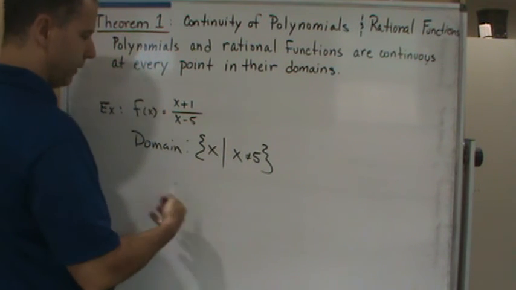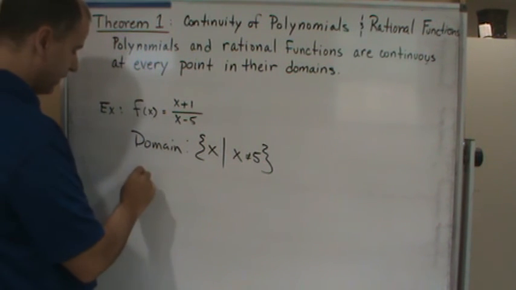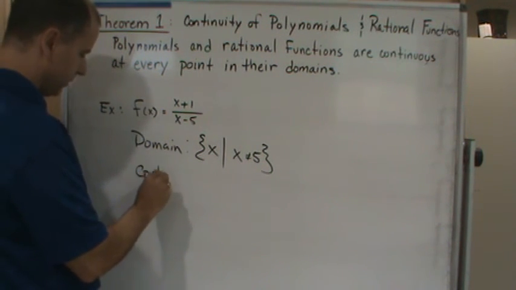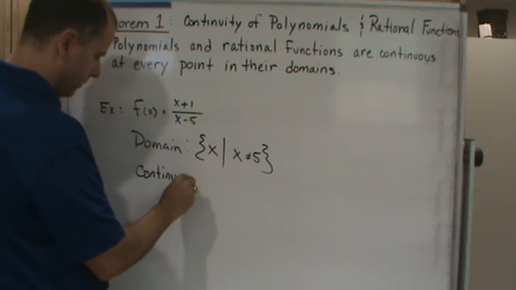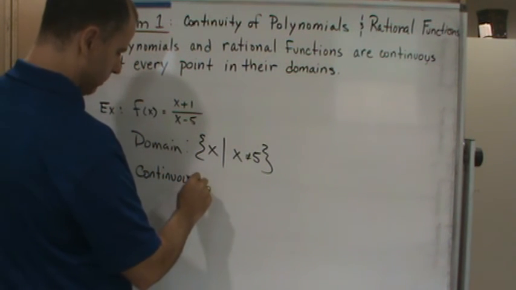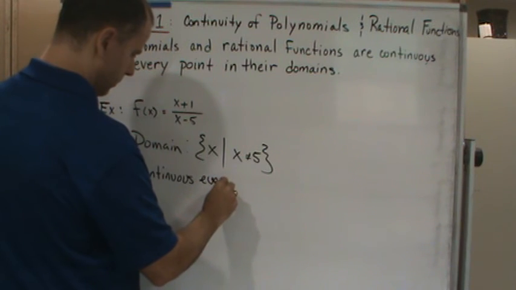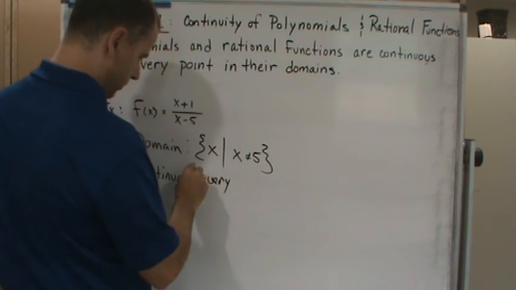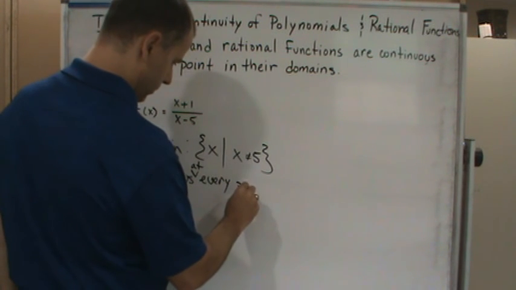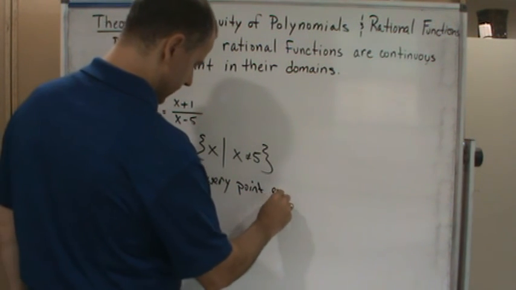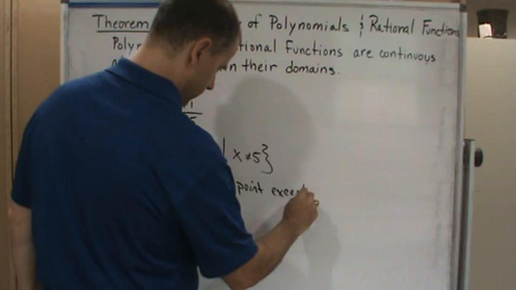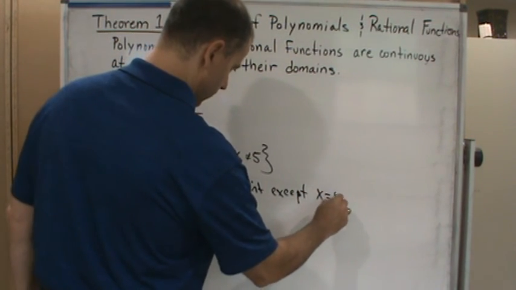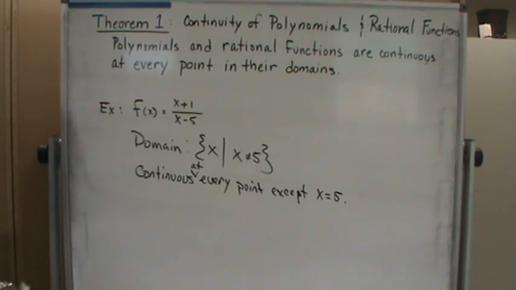So guess what? This function is continuous at every point except x equal to 5. And that's it. It's that easy.